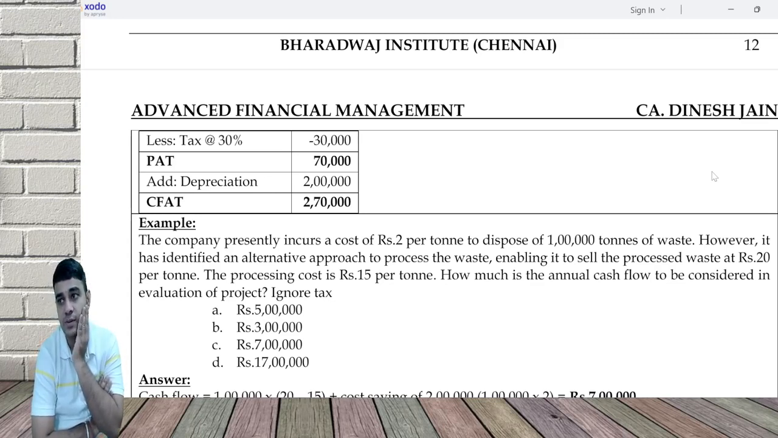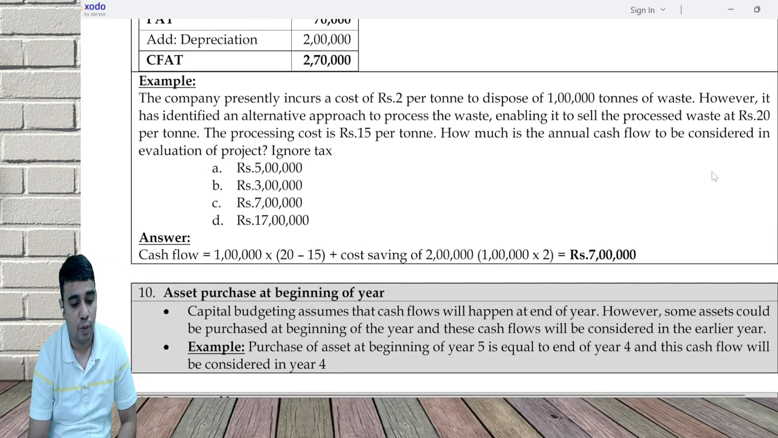What's the answer? A machine can do two things. Either it can save cost or give you revenue. It is giving me a revenue of 5 rupees net. What is 5? It is 20 minus 15. And it is also saving 2 rupees for me. What is 2 rupees? I incur a cost of 2 per ton to dispose. So I have saved 2 rupees, earn 5 rupees, put together 7 into 1 lakh.